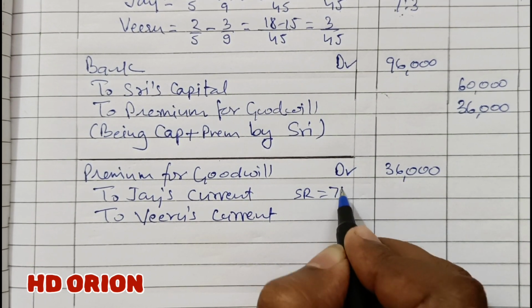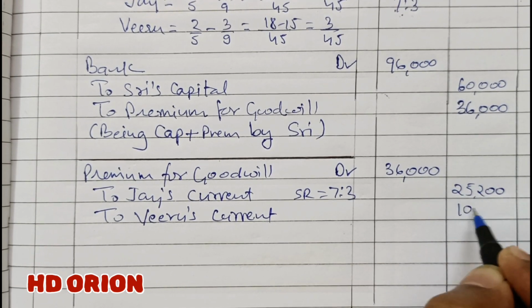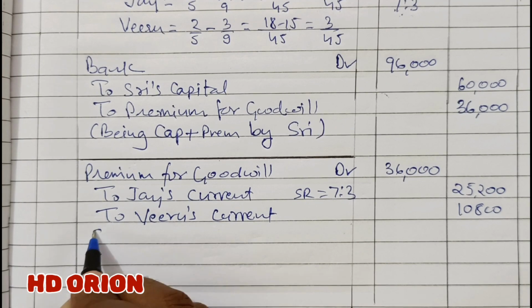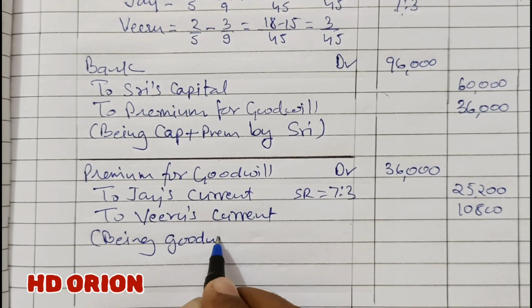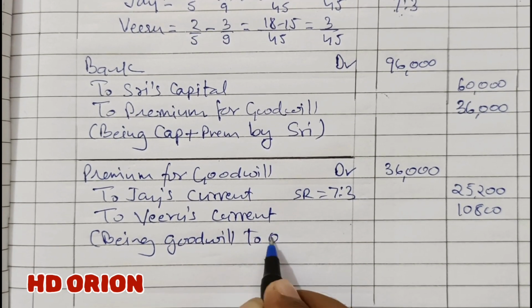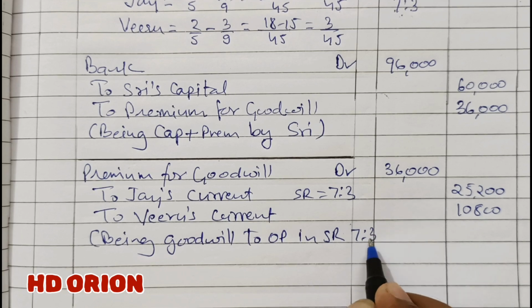Sacrificing ratio is 7:3. It is 25,200 and rupees 10,800. Being goodwill to old partners in sacrificing ratio, that is 7:3.